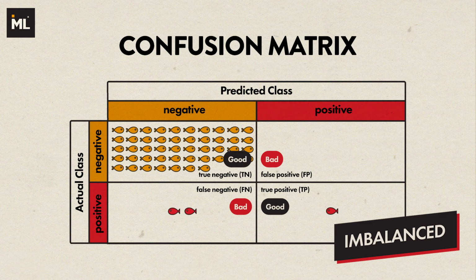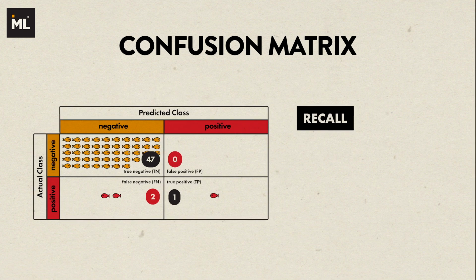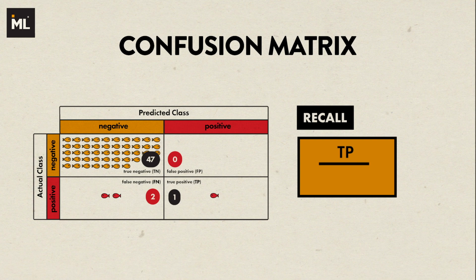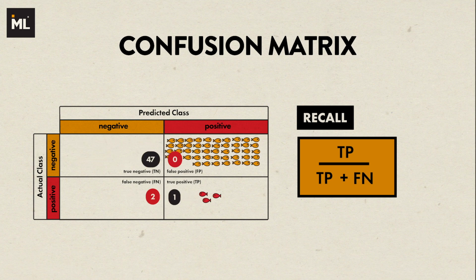So instead of using accuracy, we could calculate recall from the confusion matrix to measure the ability of our model to find all the positive class. Here is the precise definition of recall. It is the number of true positives divided by the sum of the number of true positives and the number of false negatives. I also want to point out that recall alone can sometimes be misleading. If we label all the fish as red fish, then the recall simply goes to 1.